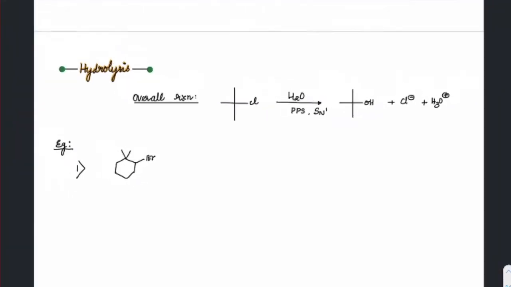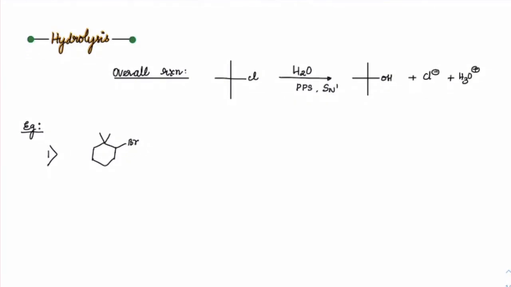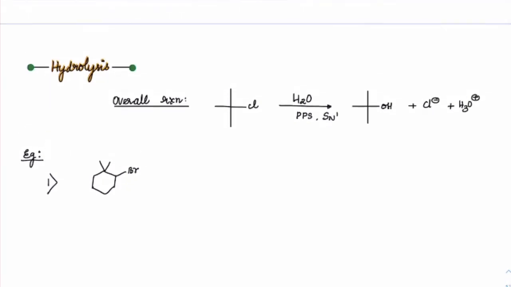Right. Now let's come to the applications of E1. So this is the first application. Applications of E1. For this chapter, alkyl halides, because alcohols chapter, ethers, phenols will again come across E1 mechanism. In this chapter, the main application is hydrolysis.